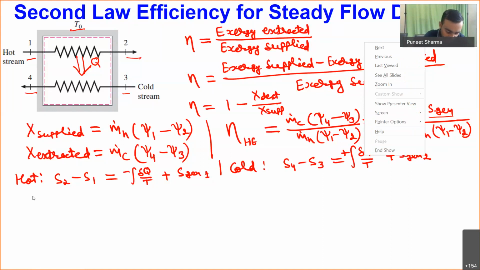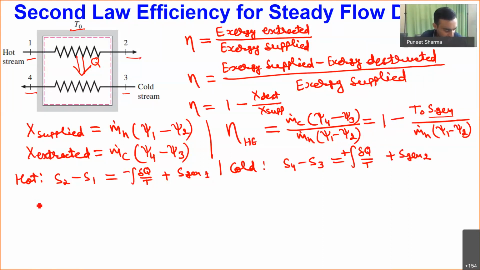So from here, if you have to calculate total S generation, total S generation will be S generation 1 plus S generation 2.